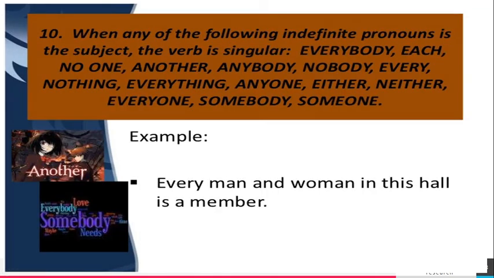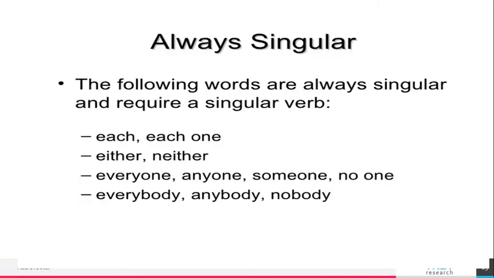When one of the following indefinite pronouns is the subject, the verb is singular. Everybody, each, no one, another, anybody, nobody, every, nothing, everything, anyone, either, neither, everyone, somebody, someone. Every man and woman in this hall is a member. Here is, because the sentence begins with every.